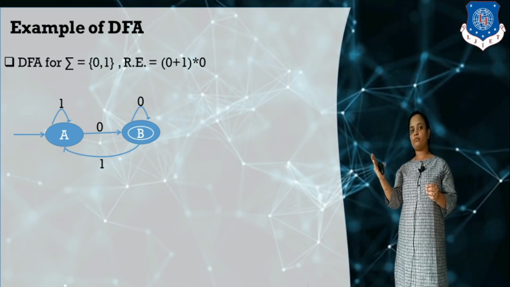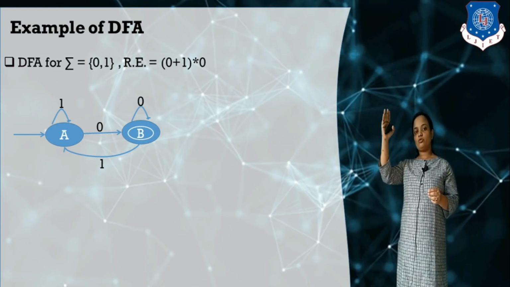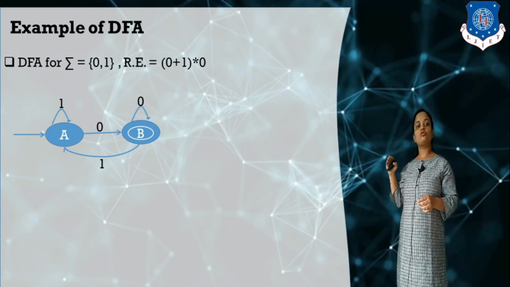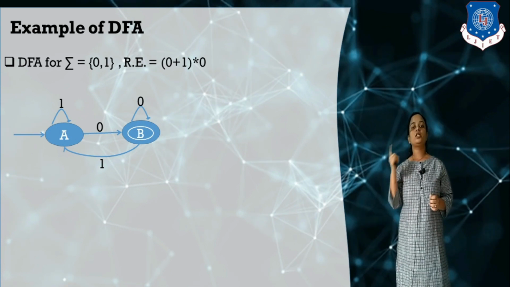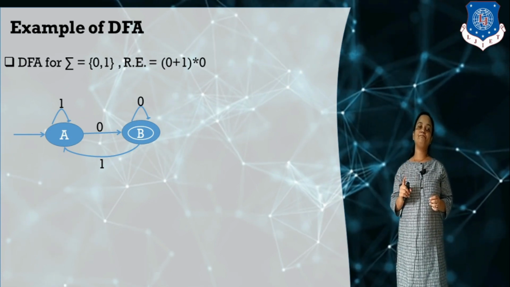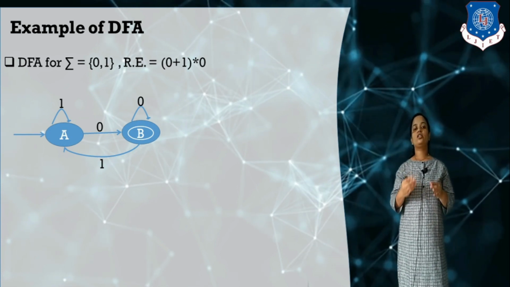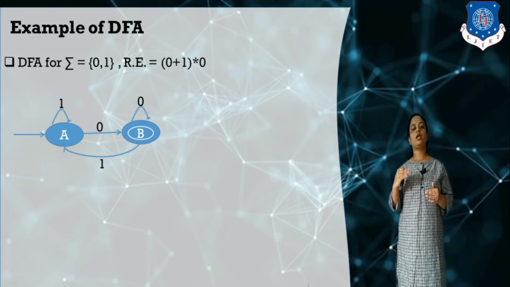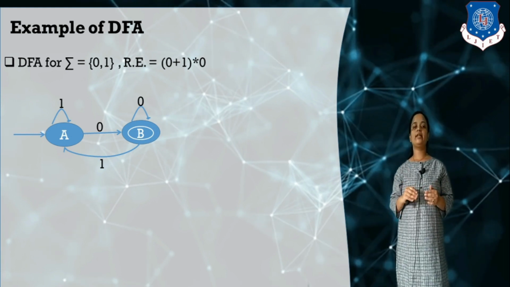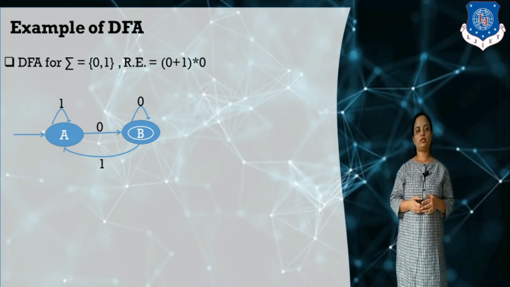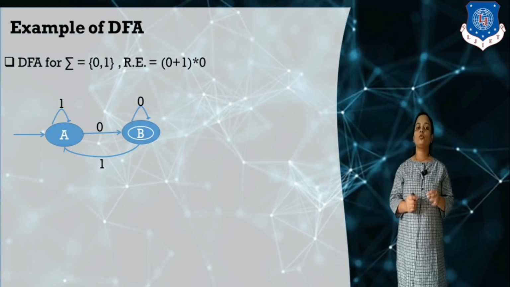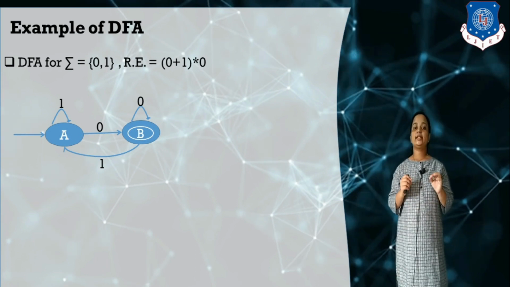Also in B, we need to show the transition for 0, and also the transition for 1. So for every input symbol we need to show the transition from every state. Like A on 0, to which state it moves, A on 1, to which state it moves. B on 0, to which state it moves, B on 1, to which state. So we need to understand this thing also.